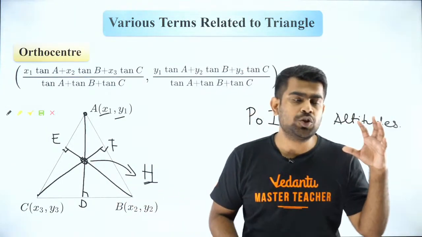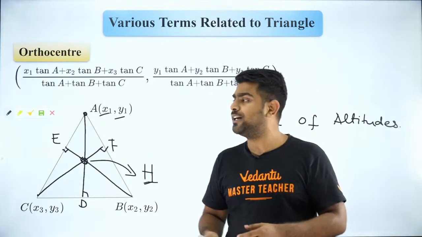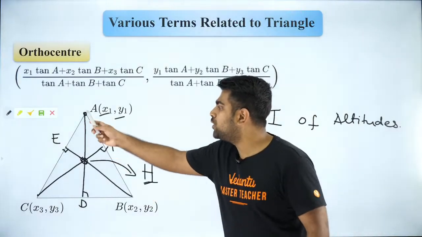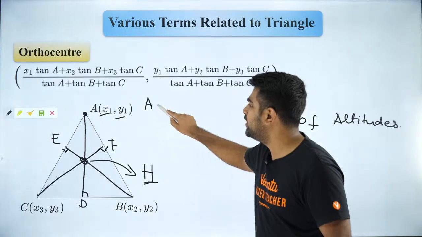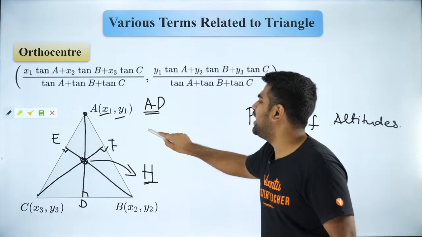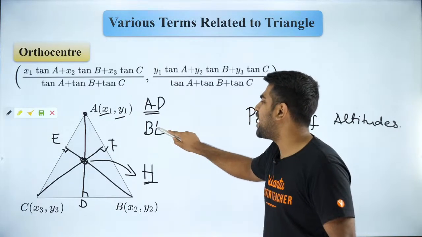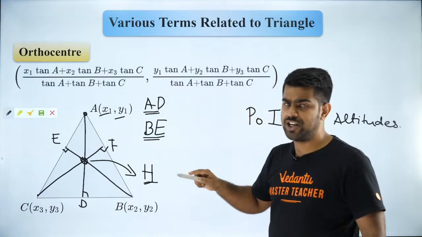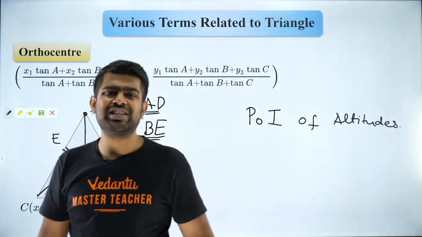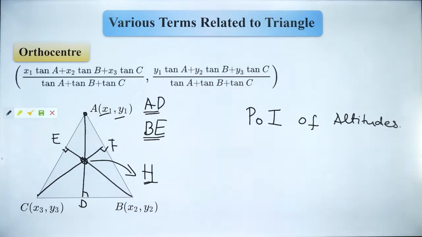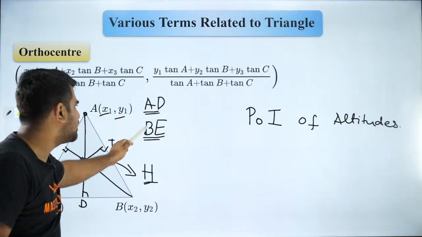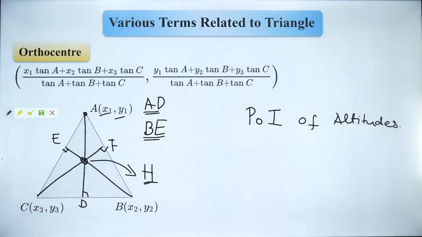The most common way of finding the orthocenter is by finding the equation of AD, which is a straight line, and the equation of BE. So I will find 2 straight line equations, and these 2 straight lines will intersect at what? These 2 straight lines will intersect at H. So can I solve these 2 straight lines and get the orthocenter?